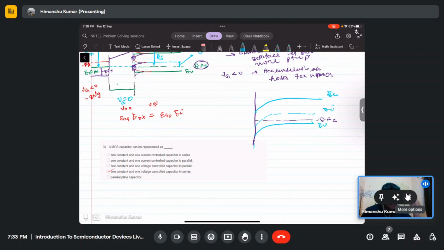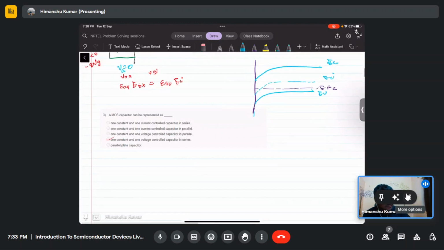In case of p type, when your semiconductor is p type, this is the EI level, which is around mid gap, and EF lies below the EI level.